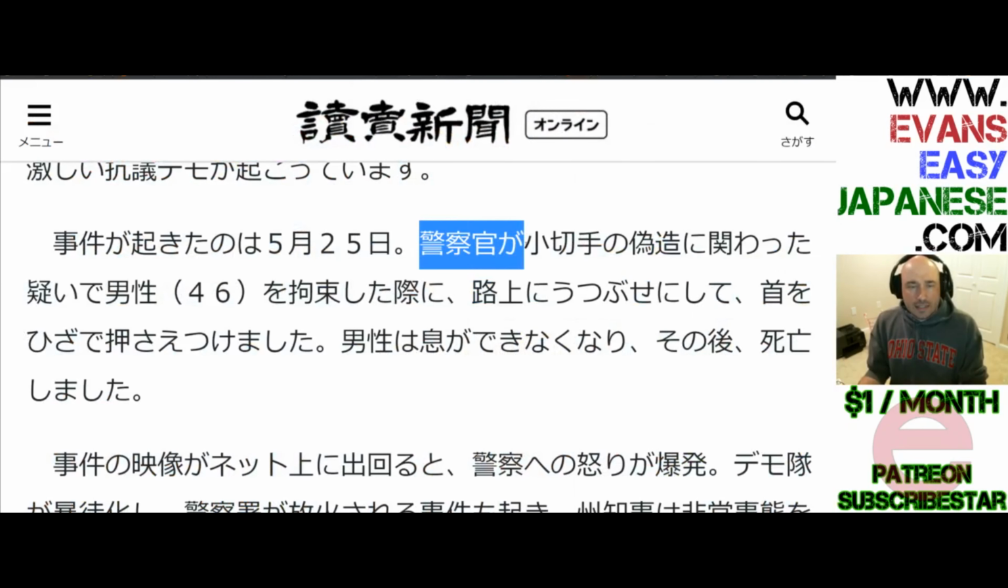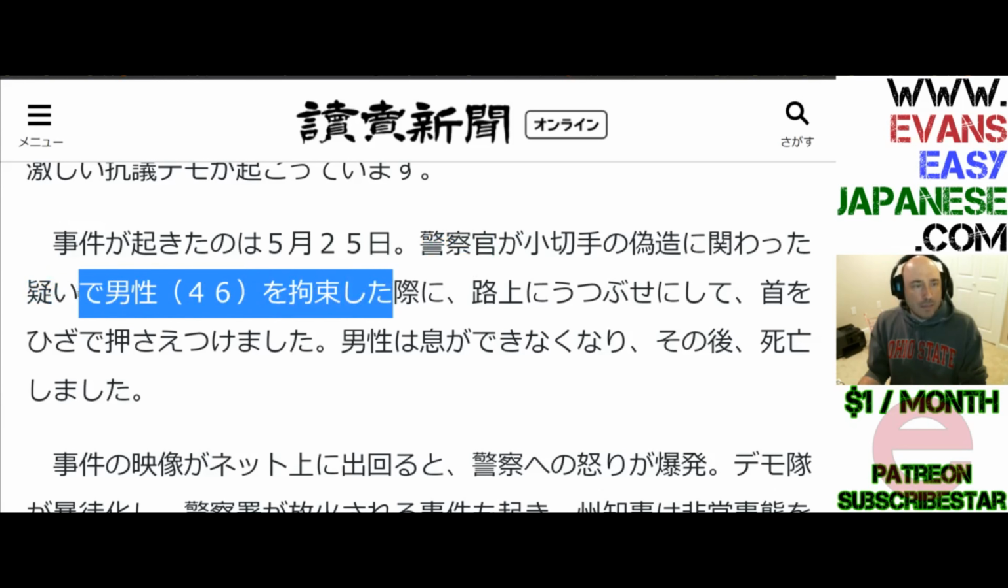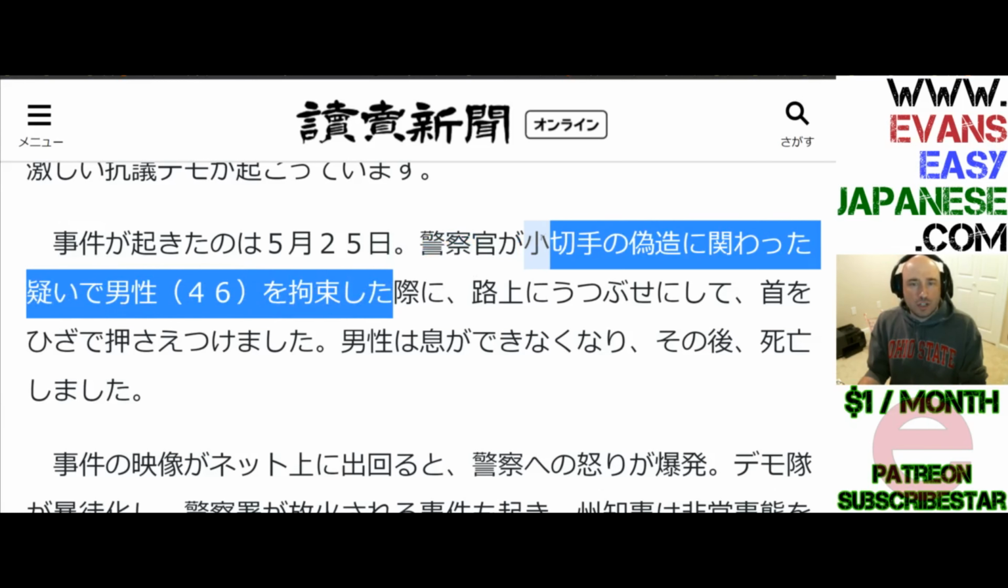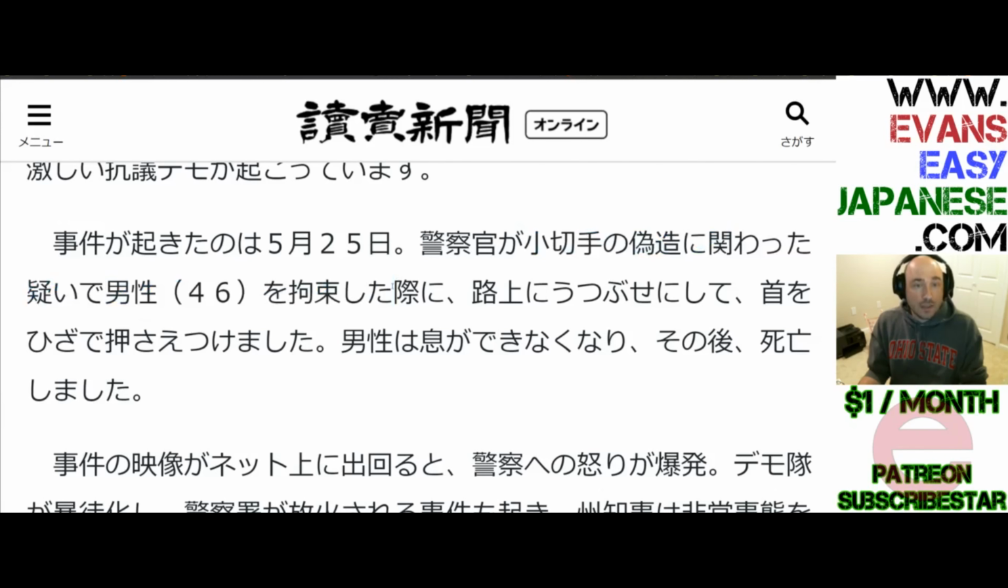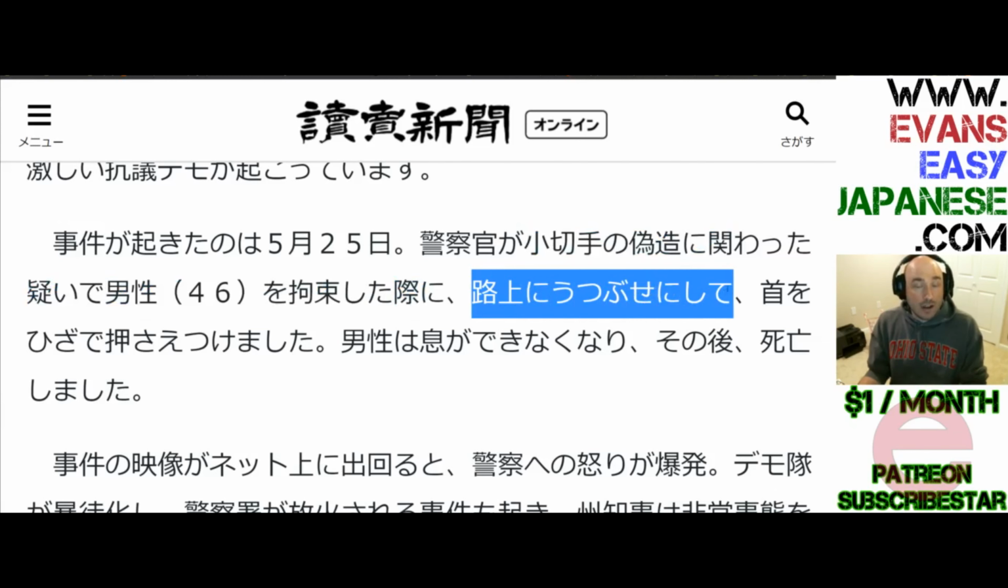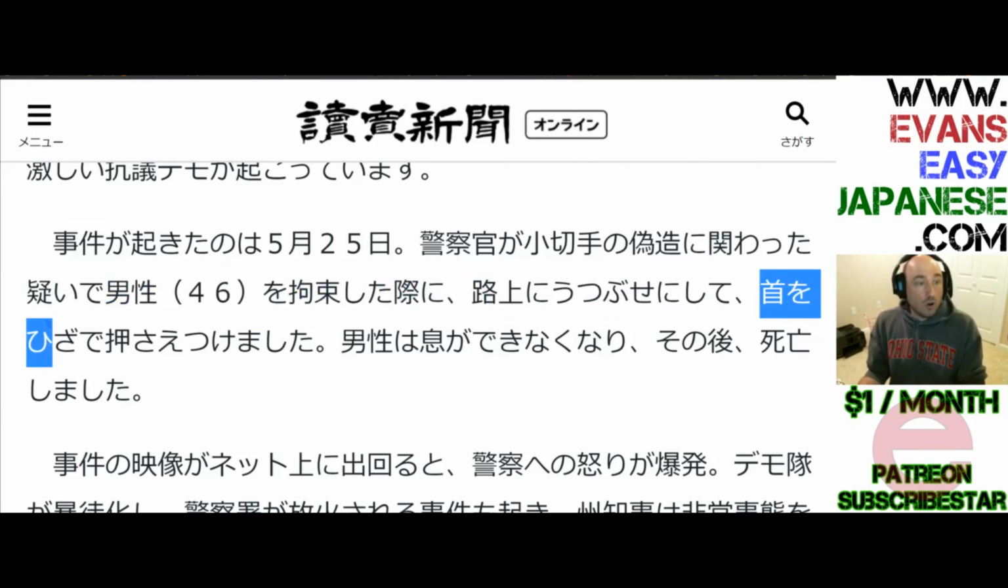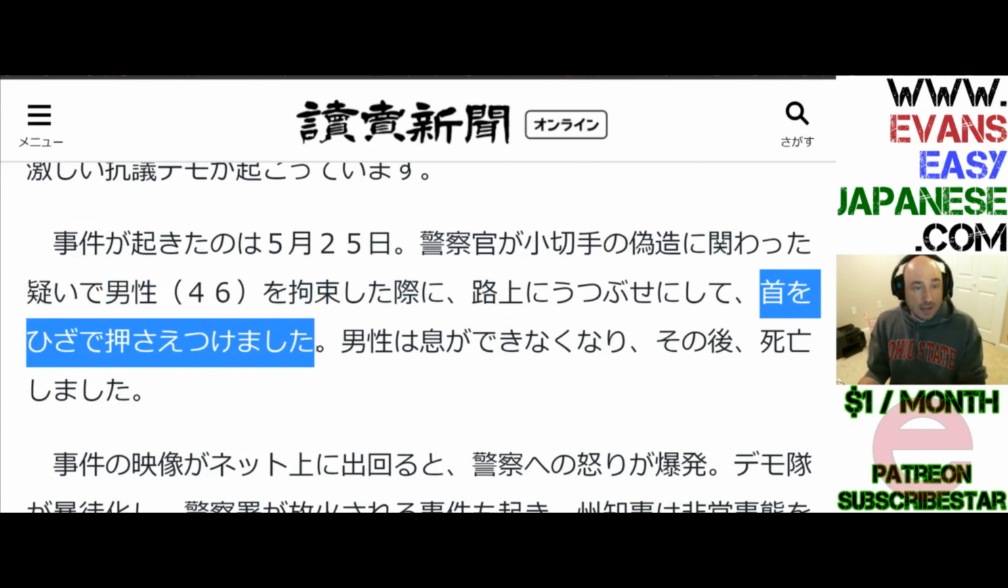So the police bound the man who was 46 on the suspicion of being involved with a forgery of a check. And as that was occurring, they forced him onto the ground face first, or lay down, front side down. Kubi, neck, o hiza de osaetsukemashita. Osaetsukeru is to pin someone down, and we'll see some images of that soon. So they pinned him down,